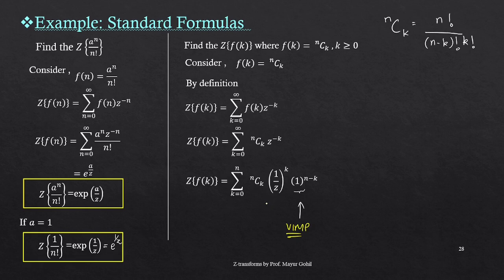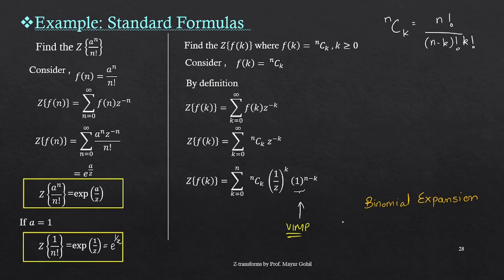Now if you recall the steps of binomial expansion, remember these steps over here: z to the power minus k, I convert it to (1 upon z) whole raised to k, and 1 is adjusted as per the requirement. Why has this requirement come? Because of the binomial expansion formula. Let me give you the binomial expansion formula over here.